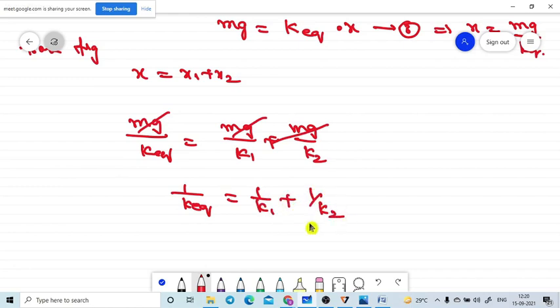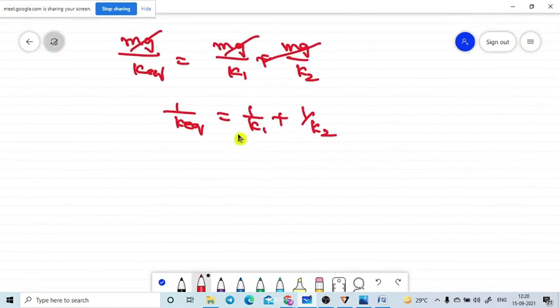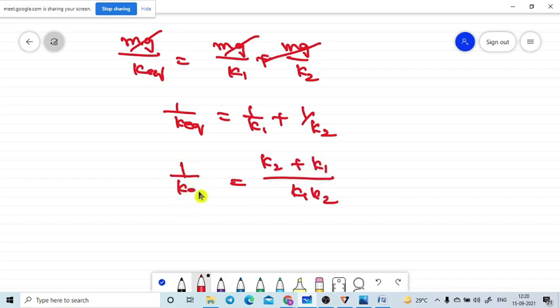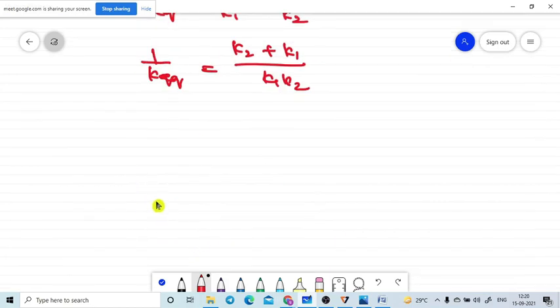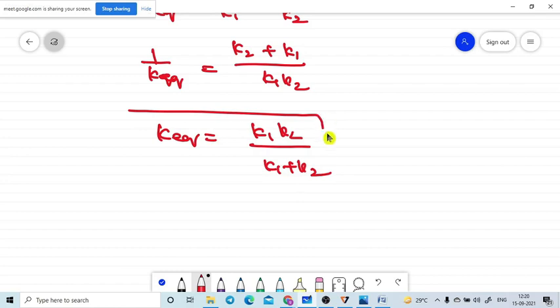So take the LCM here. The LCM is k1 k2. Then here is k2, here is k1, over 1 by k equivalent. So what is our goal? Our goal is to find the equivalent spring constant when the springs are connected in series. Then the k equivalent value is equal to k1 k2 divided by k1 plus k2. This is the formula for the k equivalent value.